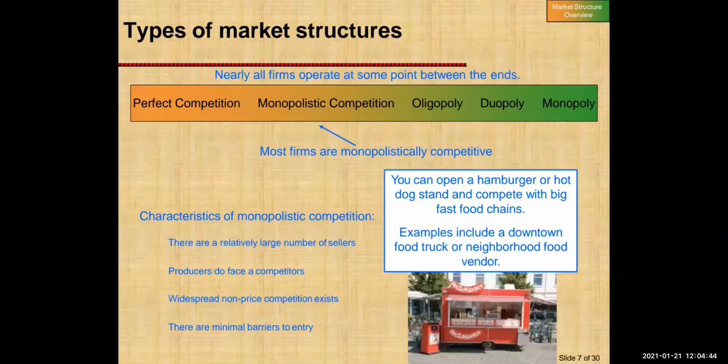Now talking about monopolistic competition. This is very much similar to perfect competition, but it differs in a few places. Like in case of monopolistic competition, there are a large number of buyers and sellers. But over here, the product is heterogeneous, which means they belong to the same product category.